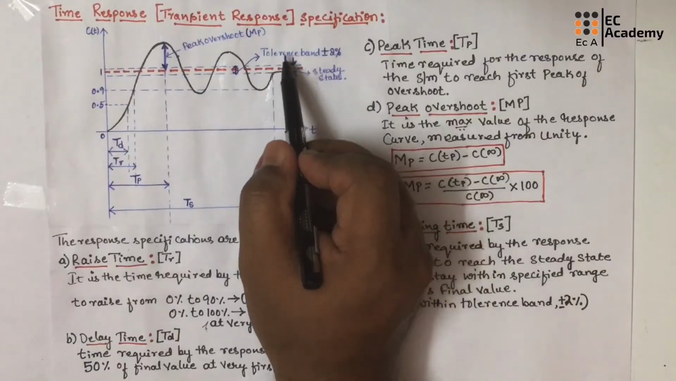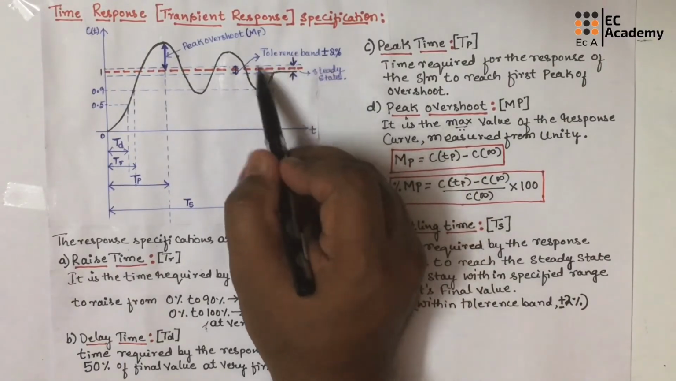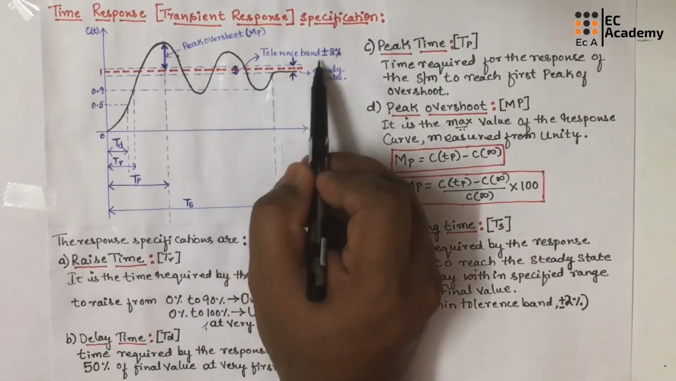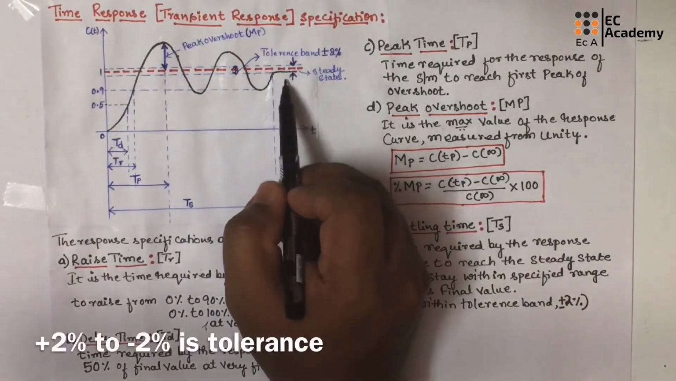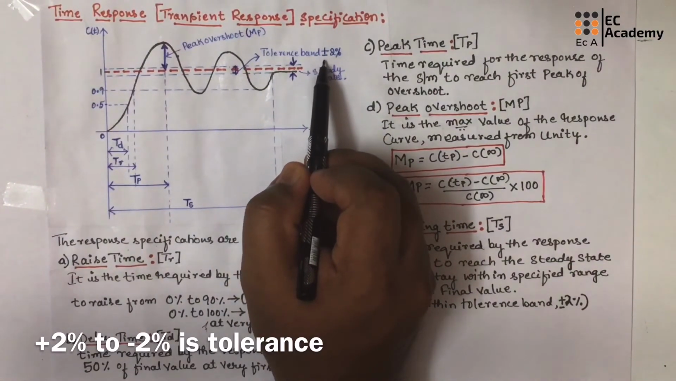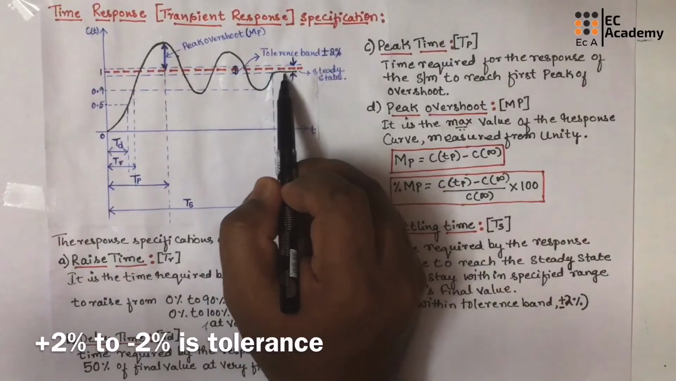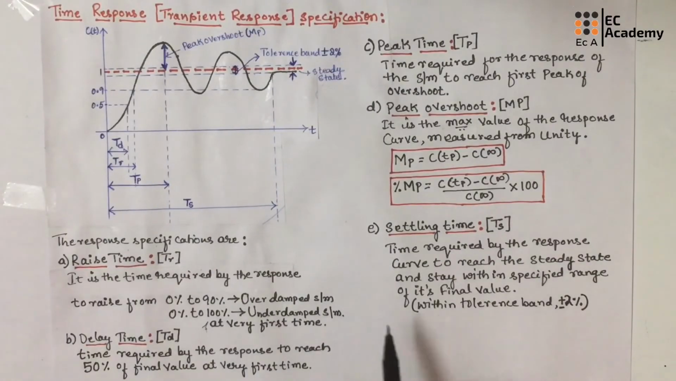The specified range of the final value is plus or minus 2% tolerance, which means it can vary plus or minus 2% after reaching the steady state. This is the maximum allowable tolerance band, where you are having plus or minus variation after reaching the steady state. This is about time response or transient response of second order control system.